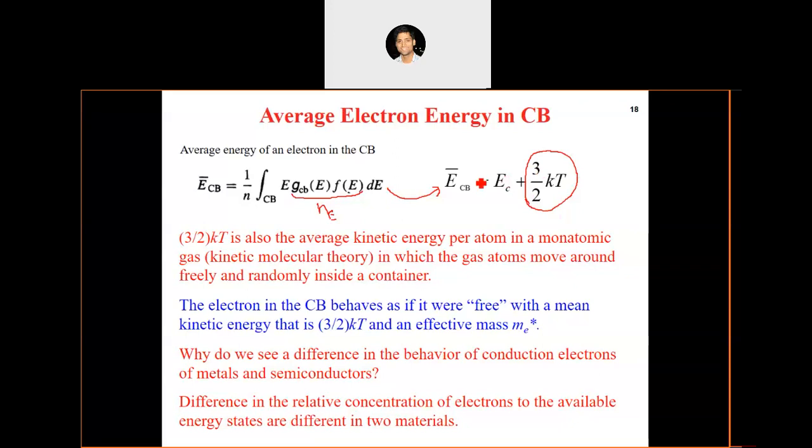So the kinetic energy of an electron in a metal is independent of temperature, while the kinetic energy of an electron in the conduction band of a semiconductor depends on temperature. It varies linearly with temperature, as per the kinetic molecular theory also. Any questions on this? Any doubt?